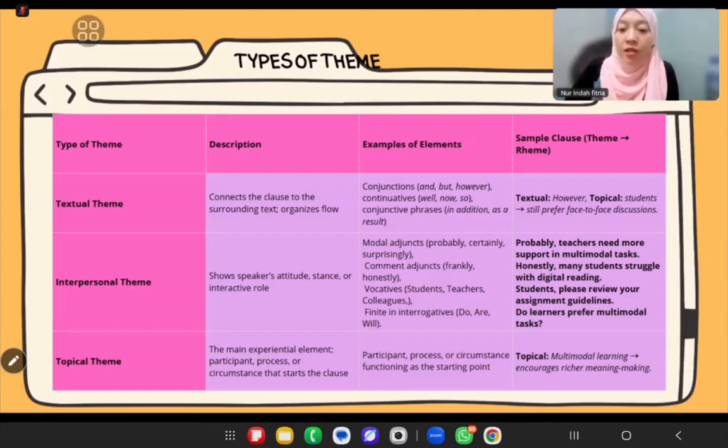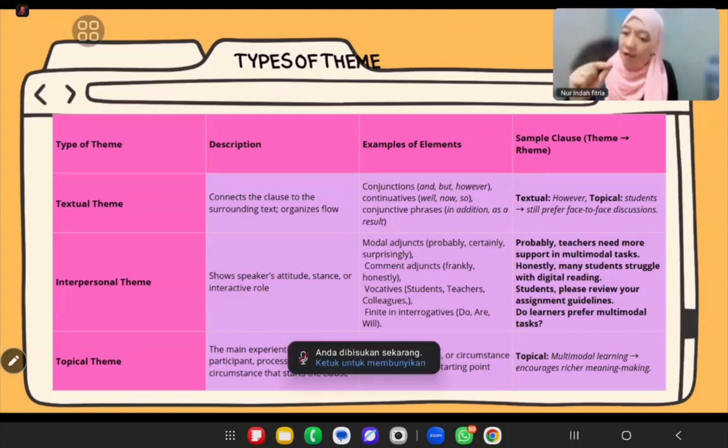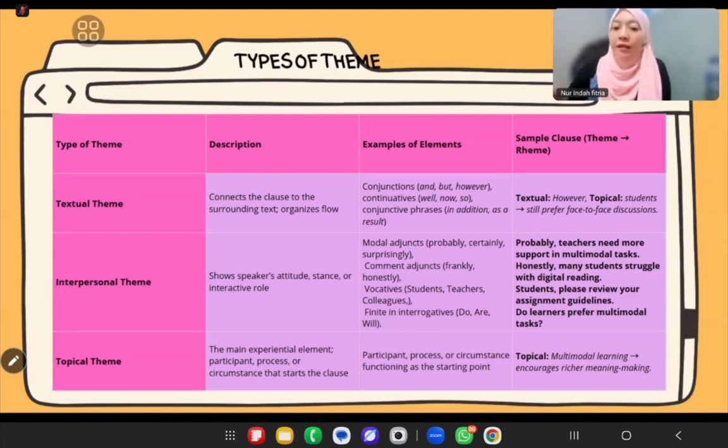Then, students is the topical theme, and still prefer face-to-face discussion is the rheme. Okay, so one clause can have more than one theme, first textual and then topical. And second, interpersonal theme.